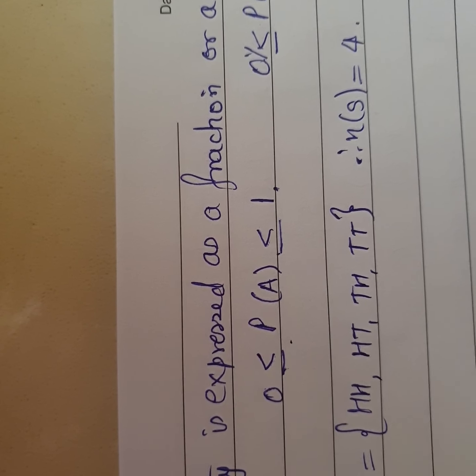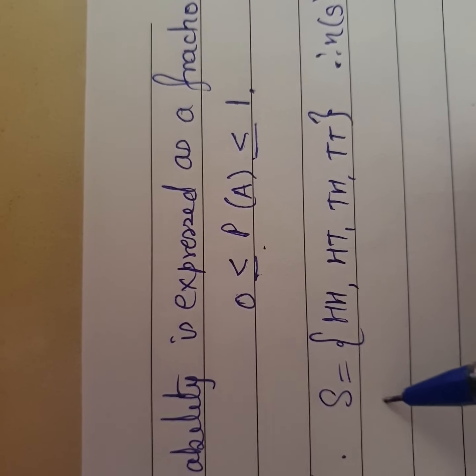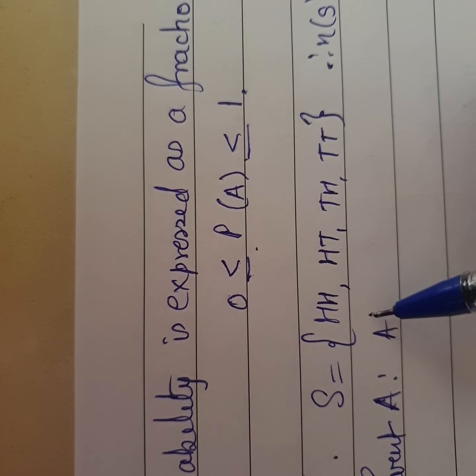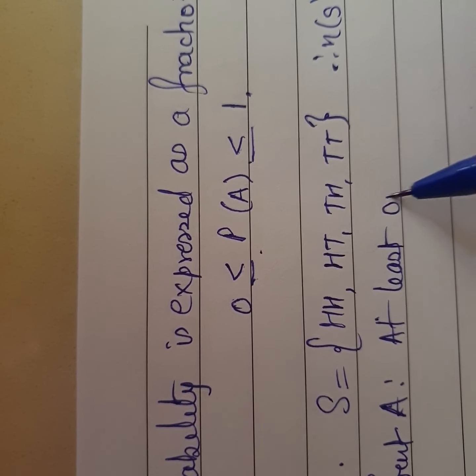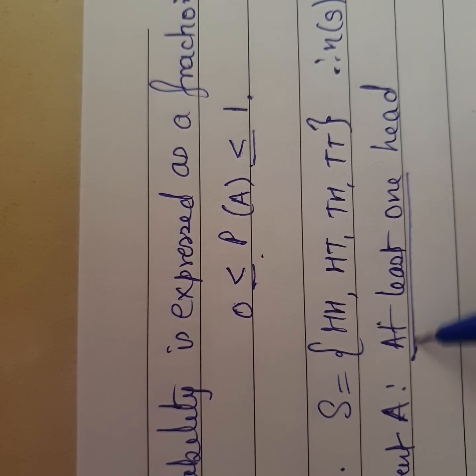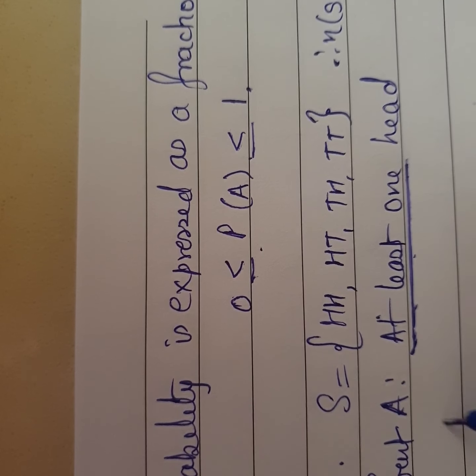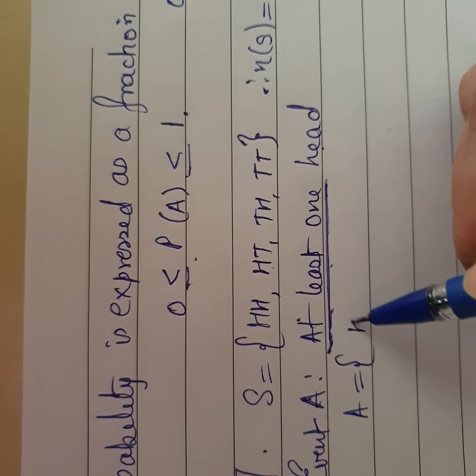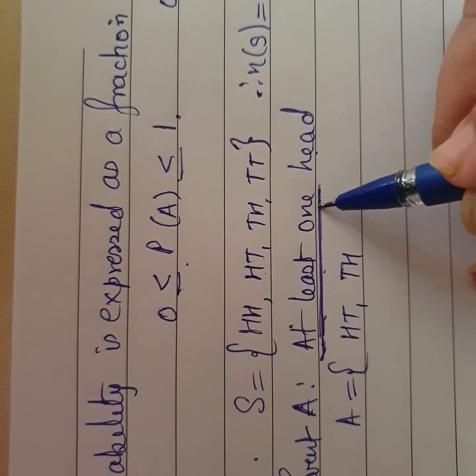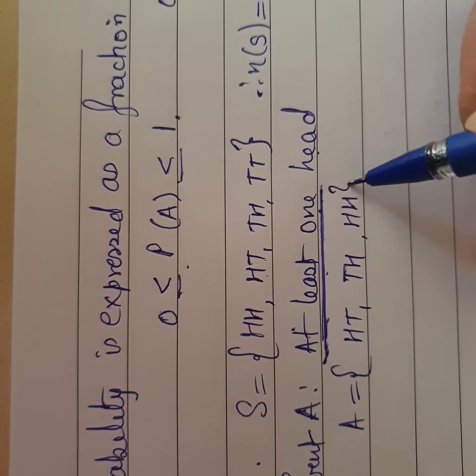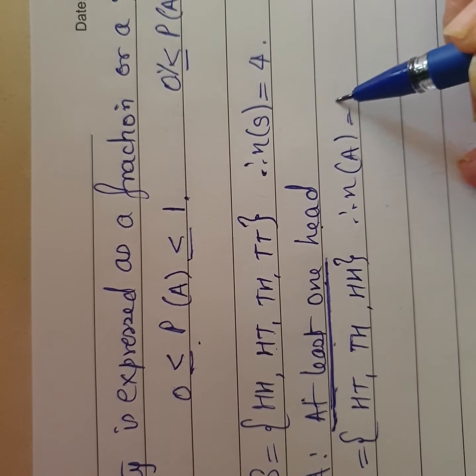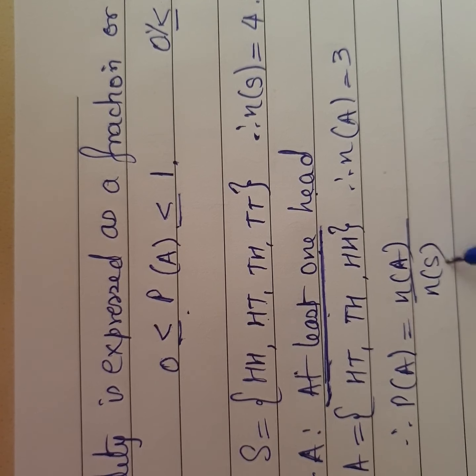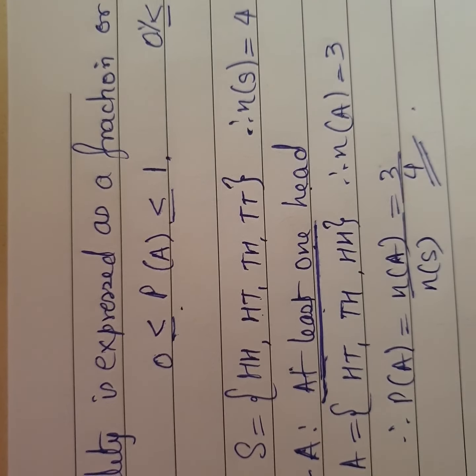Now they say A is the event of getting at least one head. Understand this: event A is at least one head. You've already understood the meaning of at least one, कम से कम एक. So what will come in A? You need one head, so HT, TH. And when I say at least, more is allowed too, so HH also. Therefore the number of elements in A is 3. So probability of A is number of A upon number of S, which is 3 upon 4, and that's your answer.